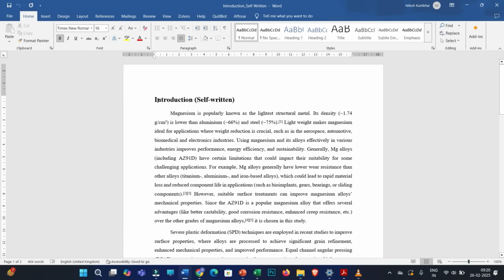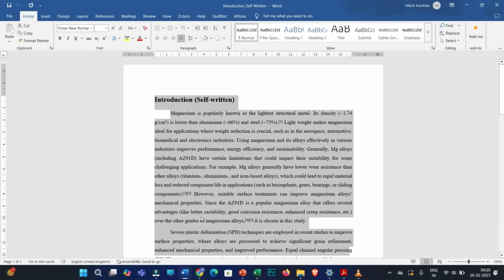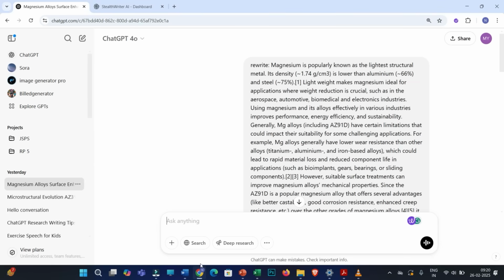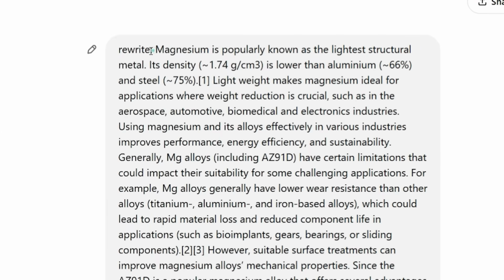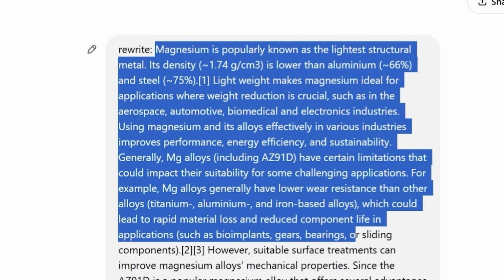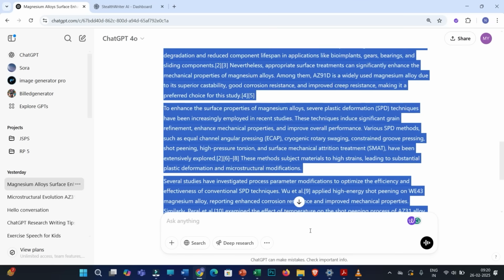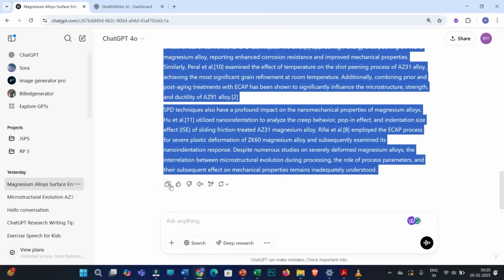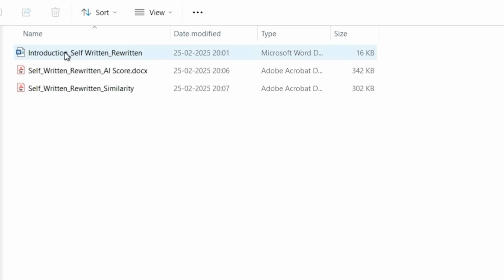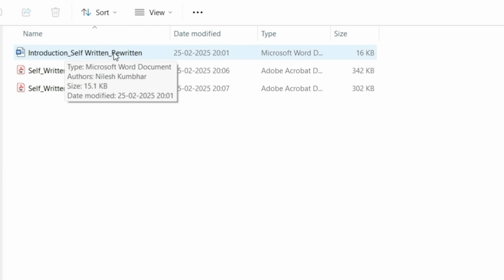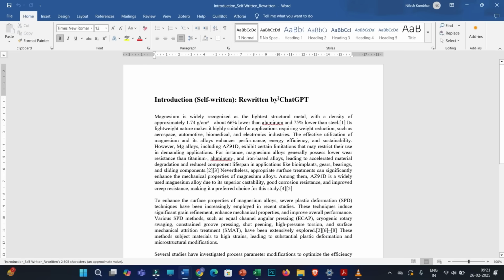Let us take this example. As we have discussed before, this is the text which I have written in my own words. Simply what I have done is I have rewritten this text by using ChatGPT. You can see I have put the prompt as rewrite, and I have simply copied my entire text from the Word file here, and then I have recopied this rewritten text from here into another Word file. So this is the introduction, self-written, and this is the one rewritten by ChatGPT.